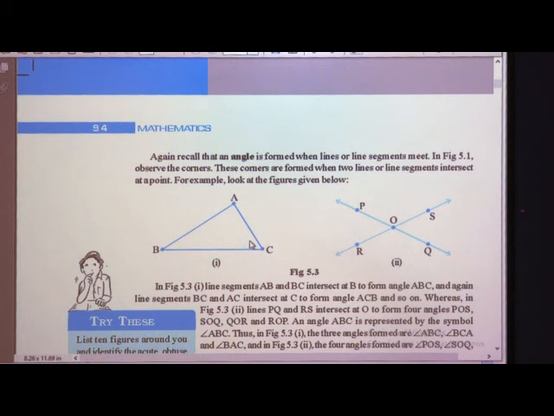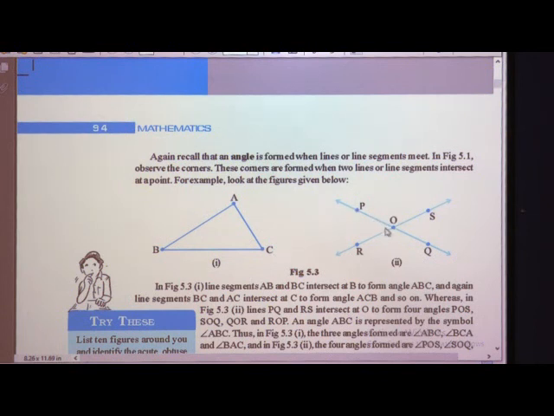These corners are formed when two lines or line segments intersect at a point. For example, this is triangle ABC. Here AB is one line segment, AC is one line segment, BC is one line segment. When they intersect or meet, they form a triangle.